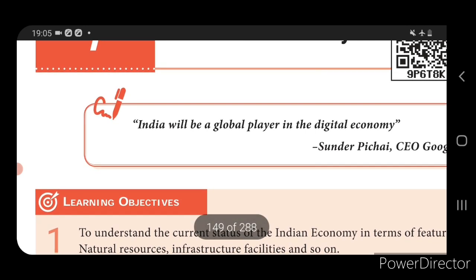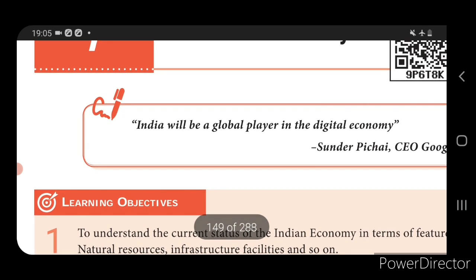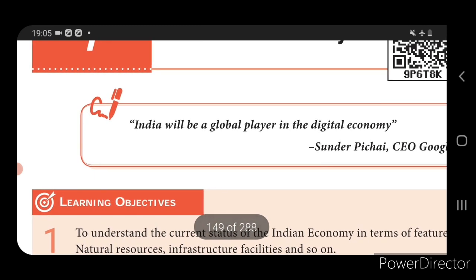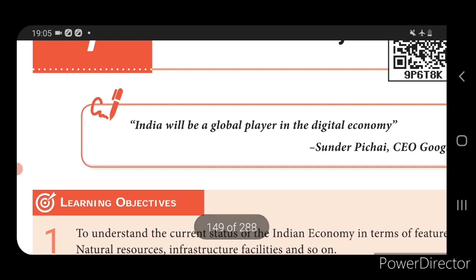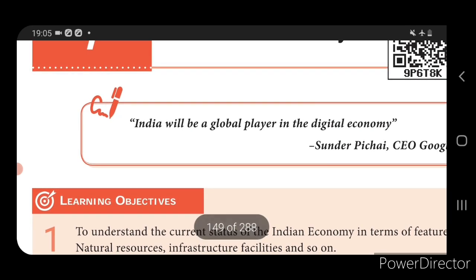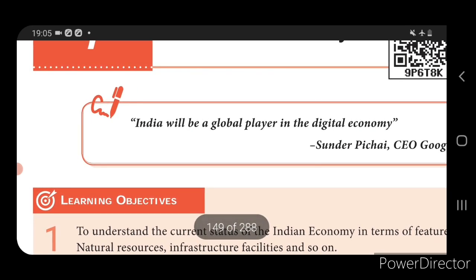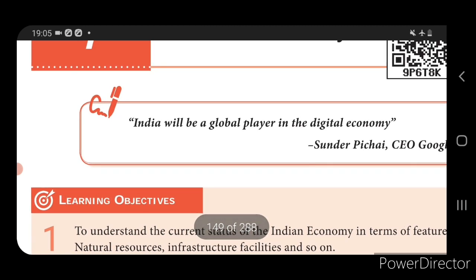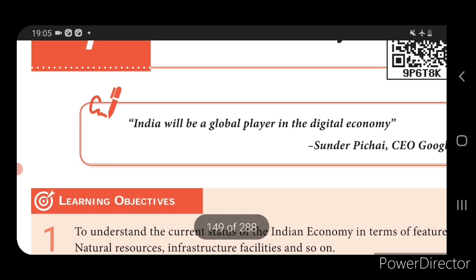Then we saw about infrastructure. For the development of the economy, it needs certain supporting facilities, which are divided into two: economic infrastructure and social infrastructure. Economic infrastructure is the supporting system for facilitating production and distribution.